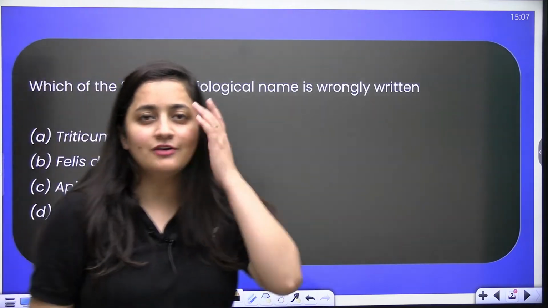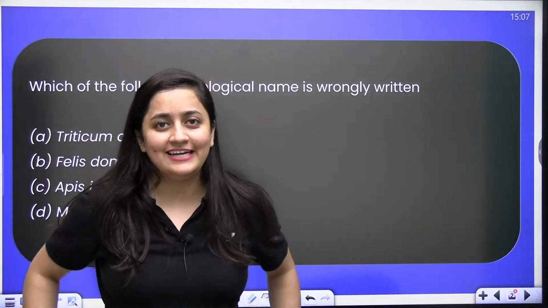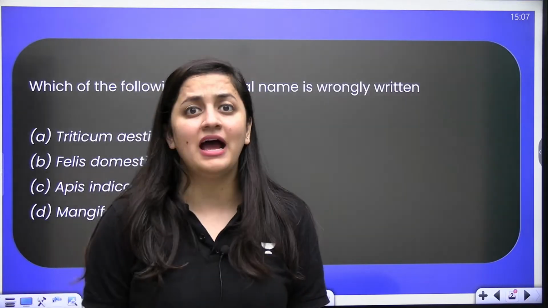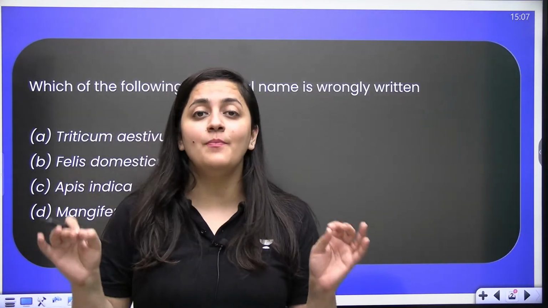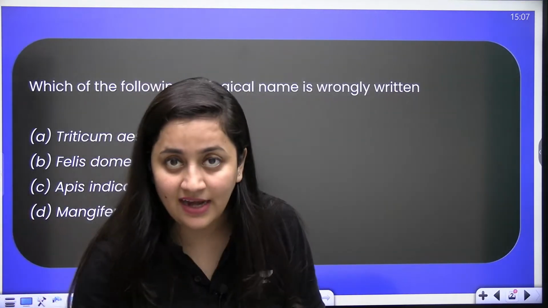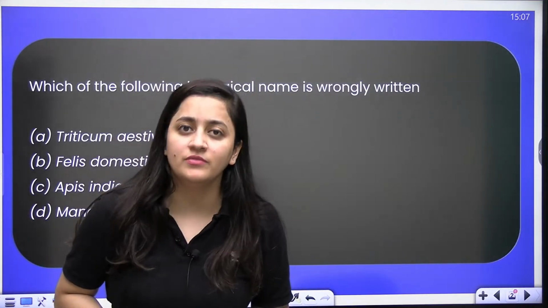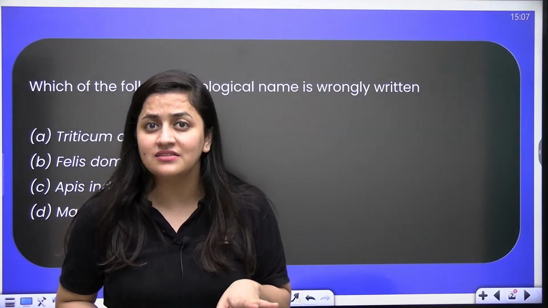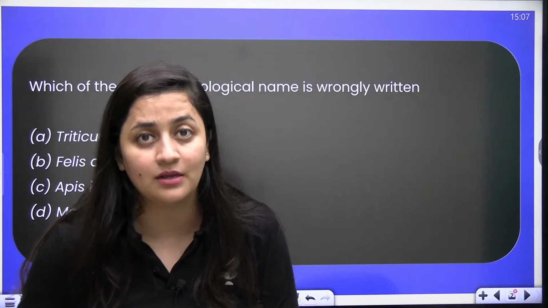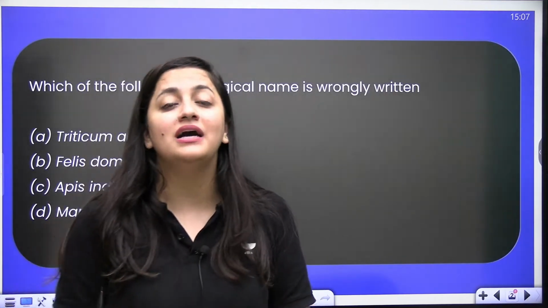Hi, good afternoon everyone. Welcome to Unacademy NEET English. I'm your biology educator Ambika Sharma, and today we are going to practice top 100 questions of diversity, right? So today the questions will be from the chapter Living World, Biological Classification, Plant Kingdom and Animal Kingdom. So basically we are going to master this unit.